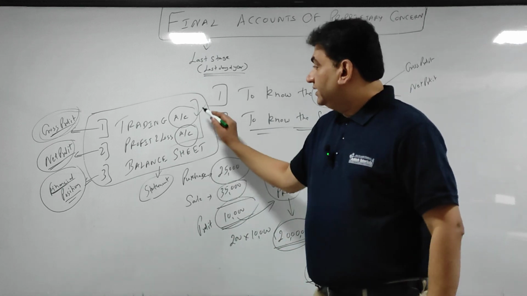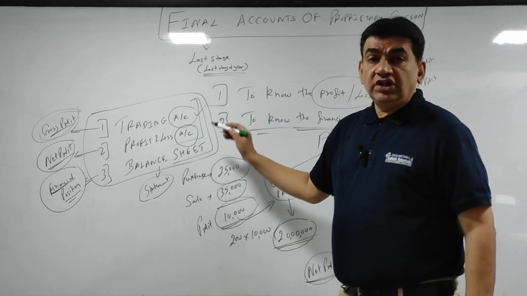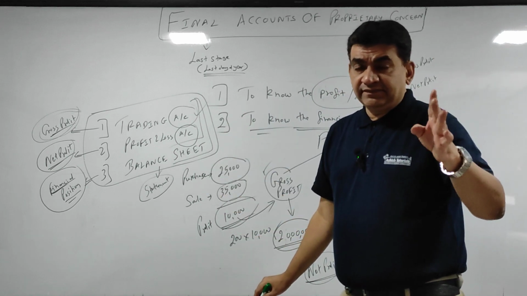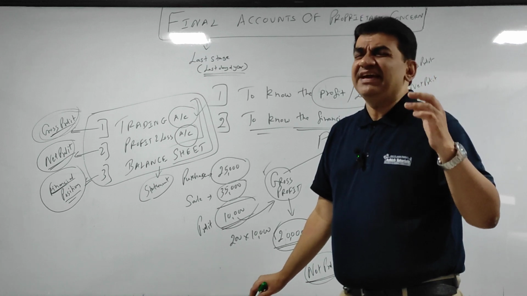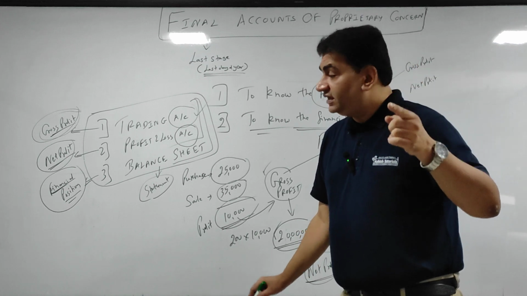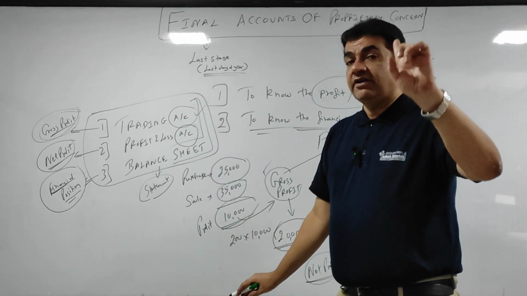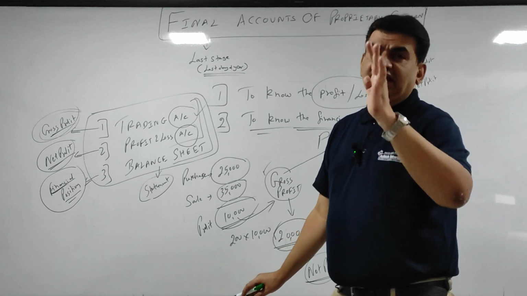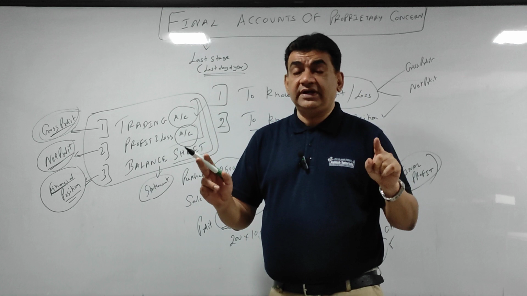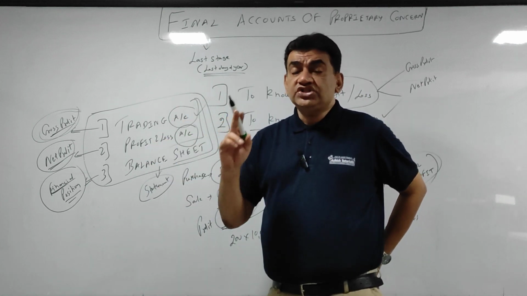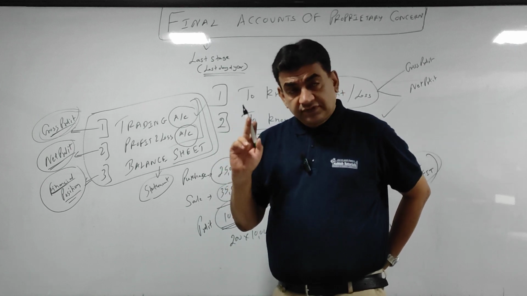In the third lecture we will study all three, but when we make all three, there are adjustments. In your exam, you will get minimum 4, 5, 6, 7, very rarely 8. So in the third class, we will do all three with just one basic adjustment, and from the fourth class, we will start taking more adjustments. As I told you, I am going very slow for your benefit because this chapter is the most important chapter of your syllabus. Got it?